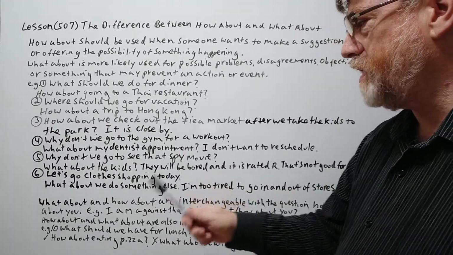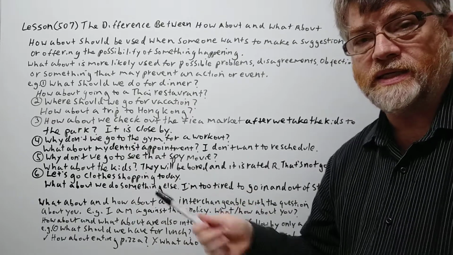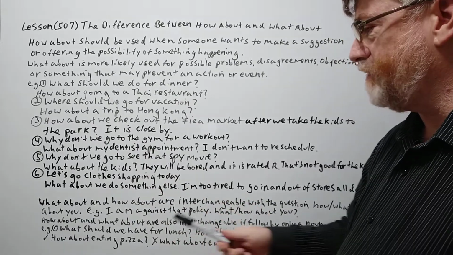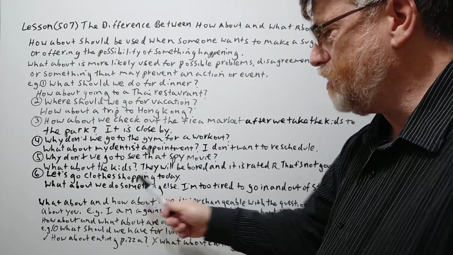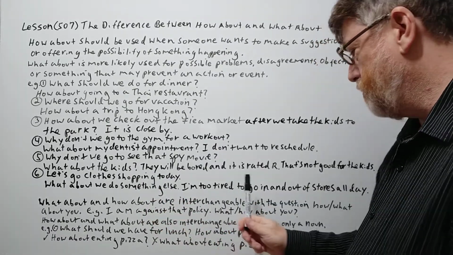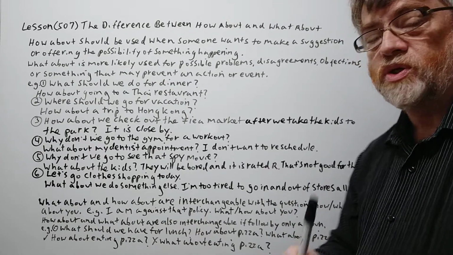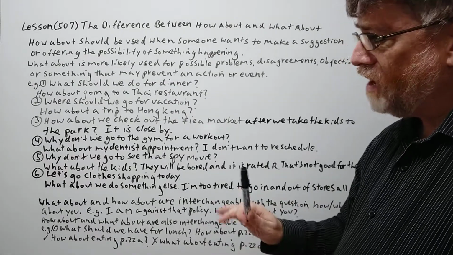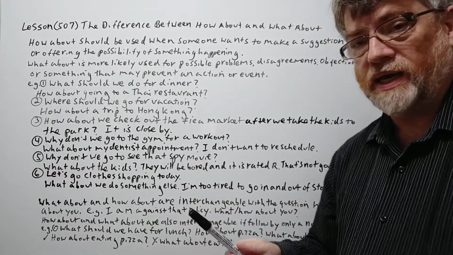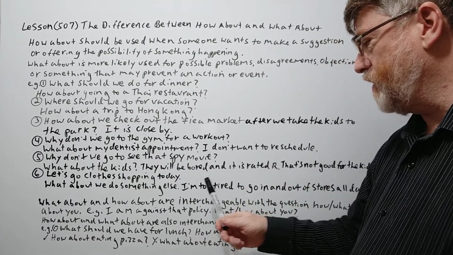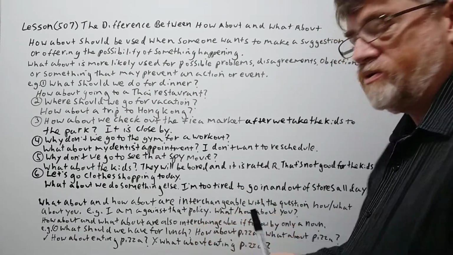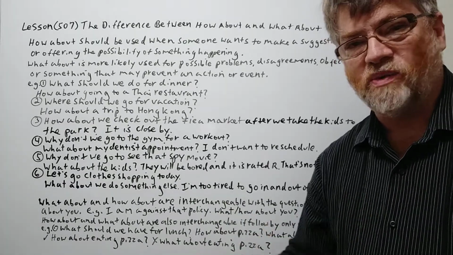All right, number 6 here. Let's go clothes shopping. So A says this. This could very possibly be a wife. And maybe B would say, what about we do something else? I'm too tired to go in and out of stores all day. Okay, now on the surface, it sounds like a suggestion, but it's really more like a statement. And when the information follows, you know that he's really objecting. He doesn't want to do this.